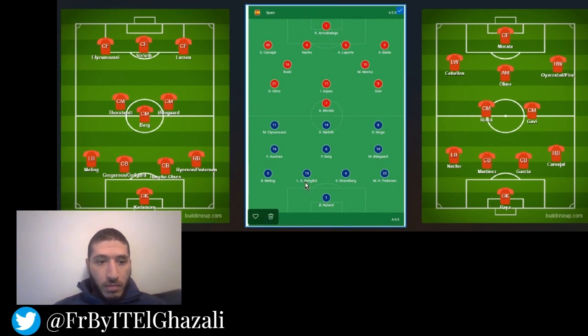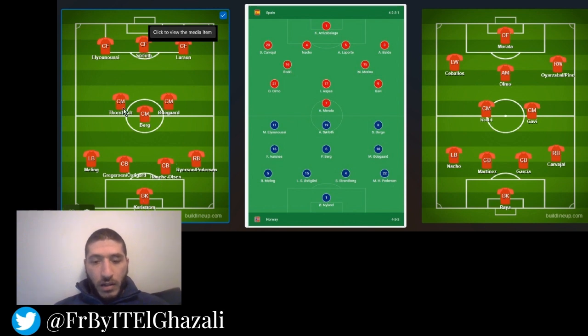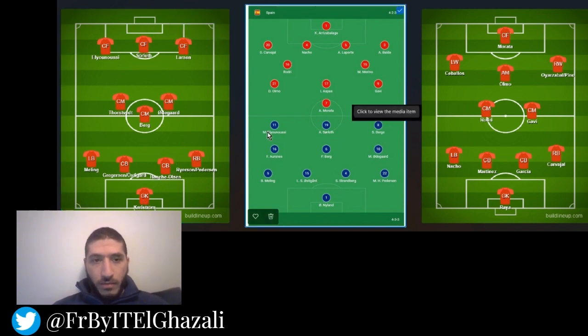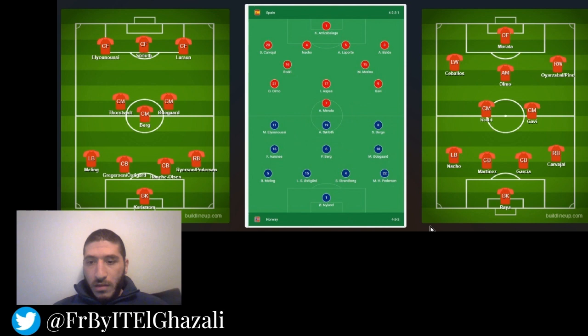Looks like this guy will not be making an appearance. This guy will not be making an appearance, and this guy will not be starting. Four players out of the 12 players will not be starting. Looking at the current startup here, let's take a look at Spain.